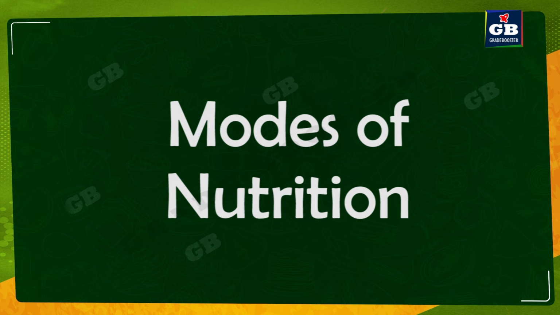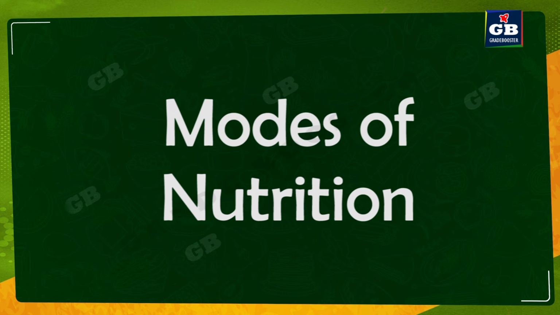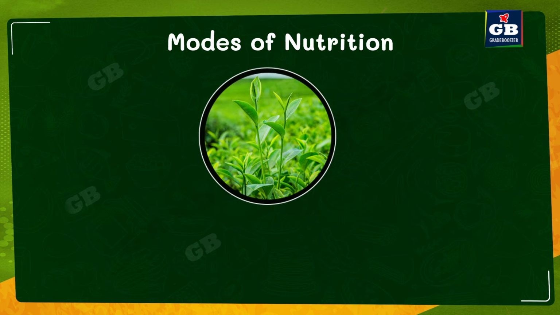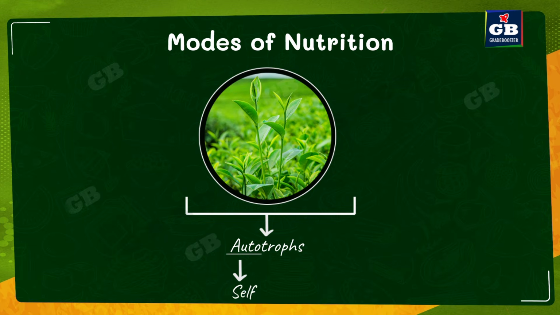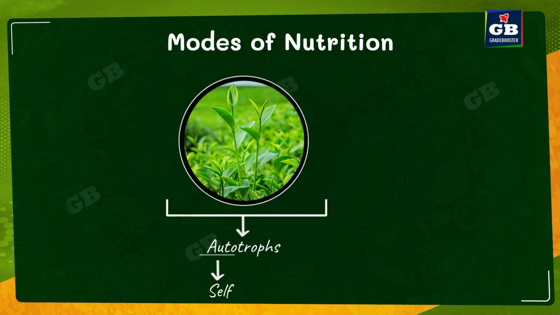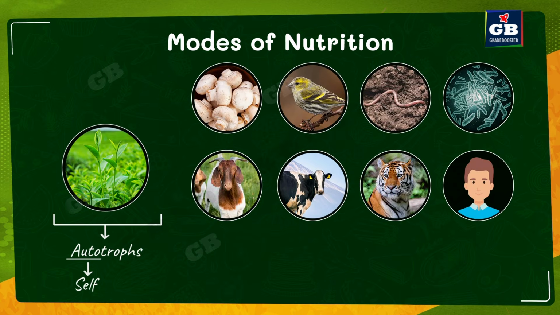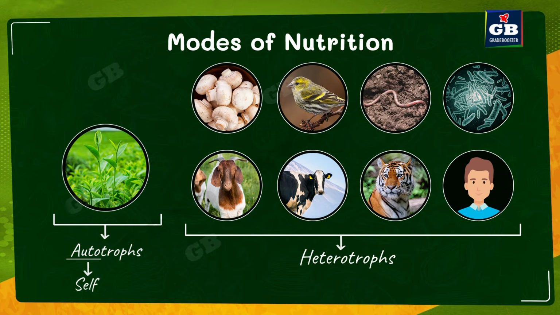Modes of nutrition. We see different modes of nutrition in plants and animals. If we look at the plants, they prepare their own food. So such organisms which can prepare their own food are called autotrophs. Auto means self. Trophos means nourishment. So autotrophs means they nourish themselves. Whereas the other animals and human beings are considered heterotrophs. Hetero means other. That means these organisms depend on other organisms for their food requirements.